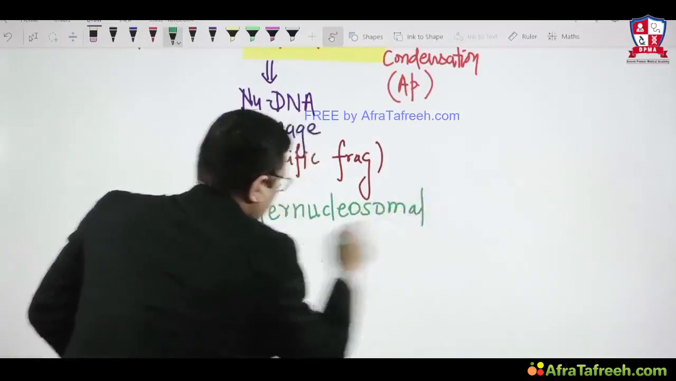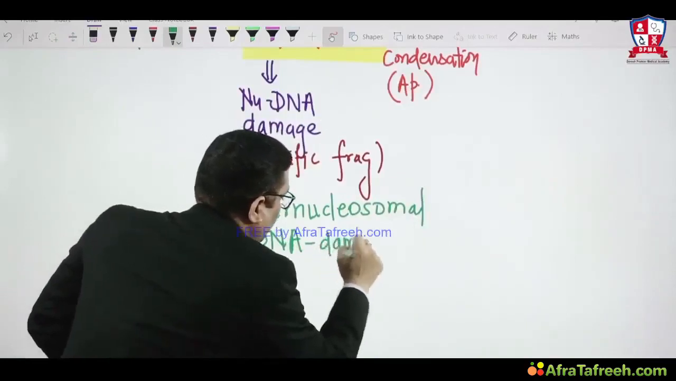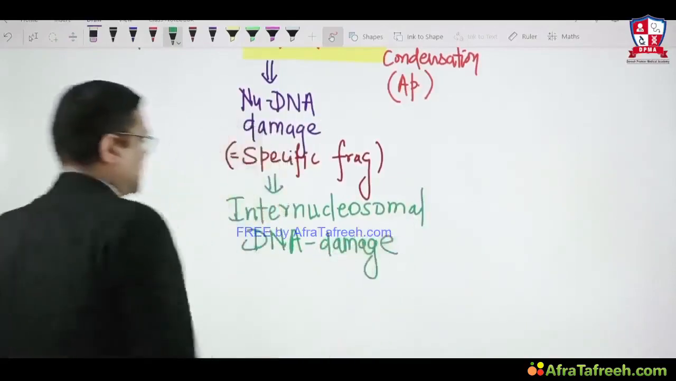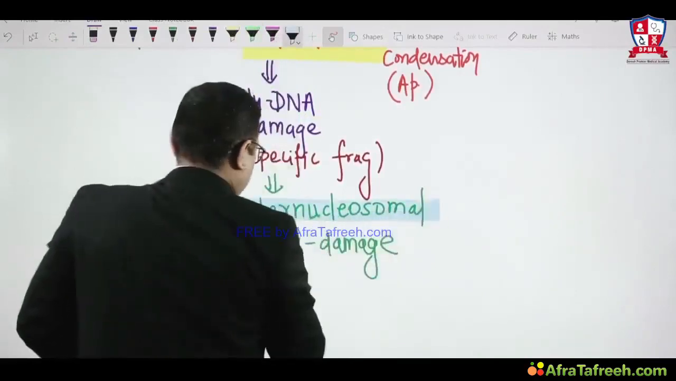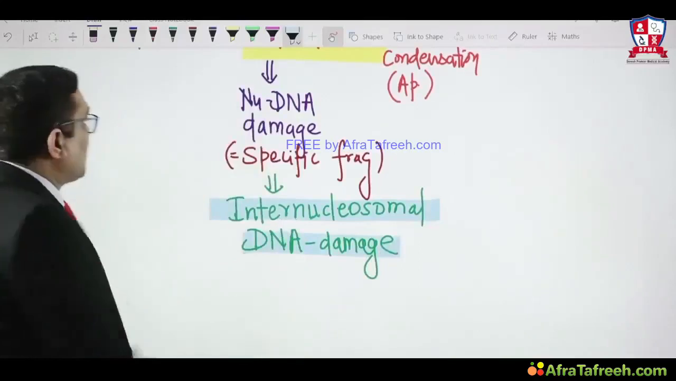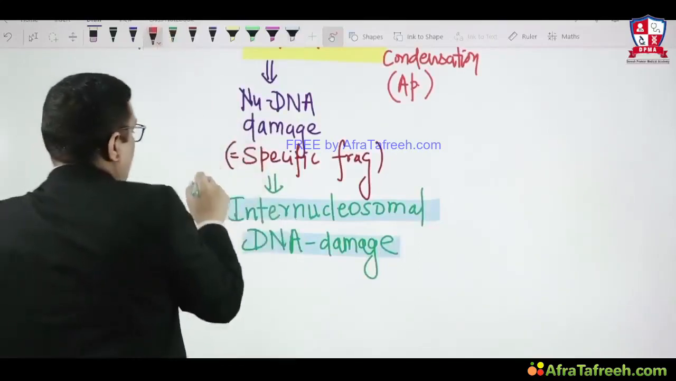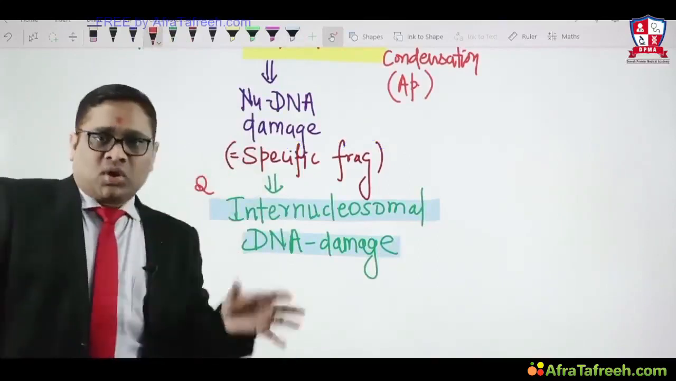Internucleosomal DNA damage. So internucleosomal DNA damage is a feature of apoptosis. That was a question in older All India exam and AIIMS exam. This was the favorite for examiners. Internucleosomal DNA damage is a feature of apoptosis. So just keep that in mind. This is the older question.